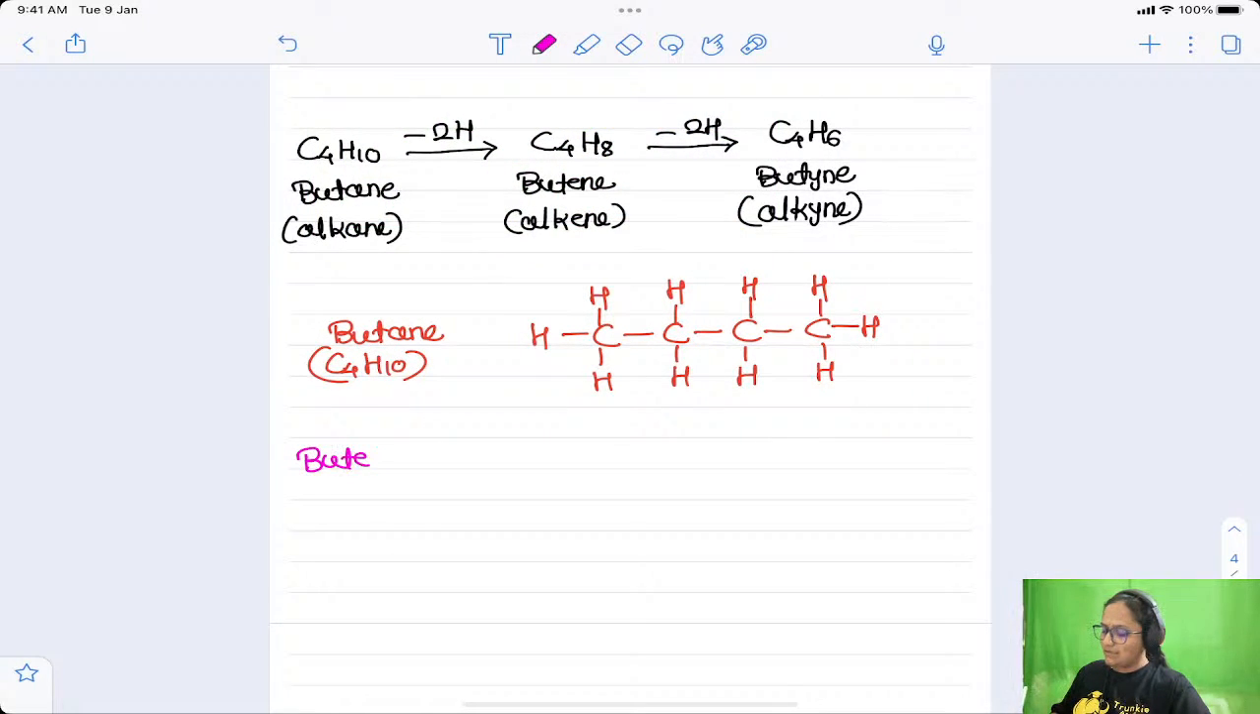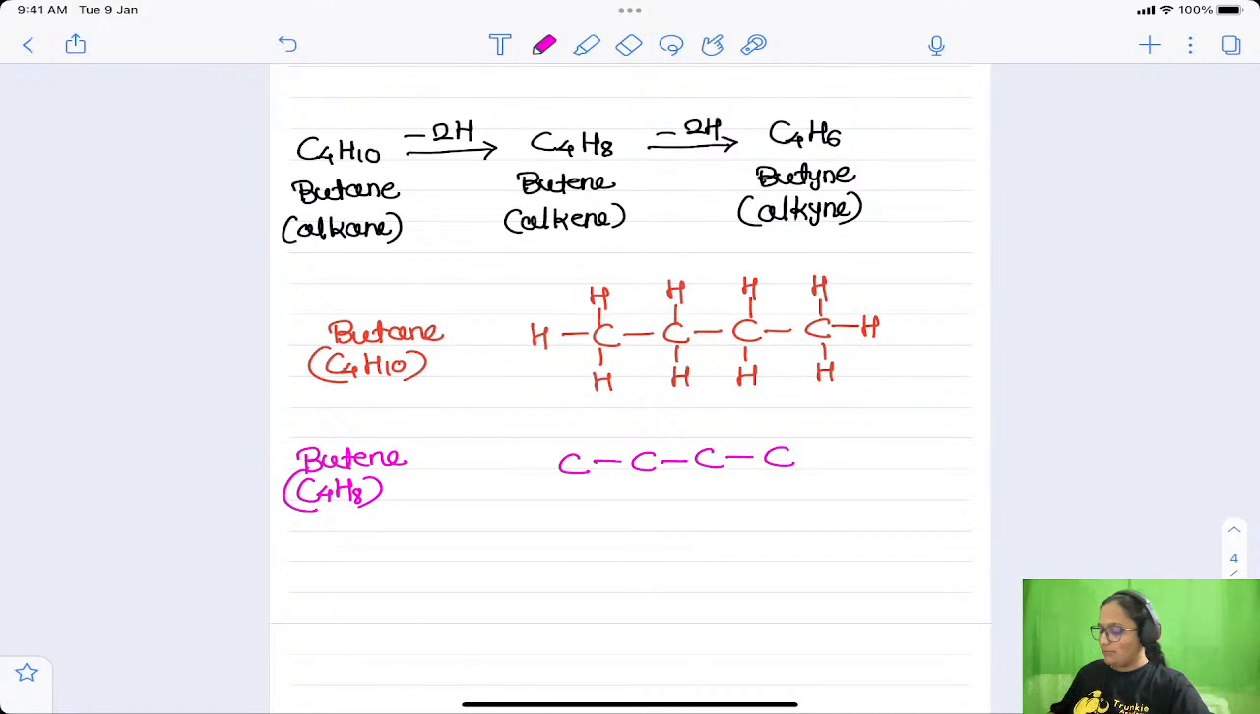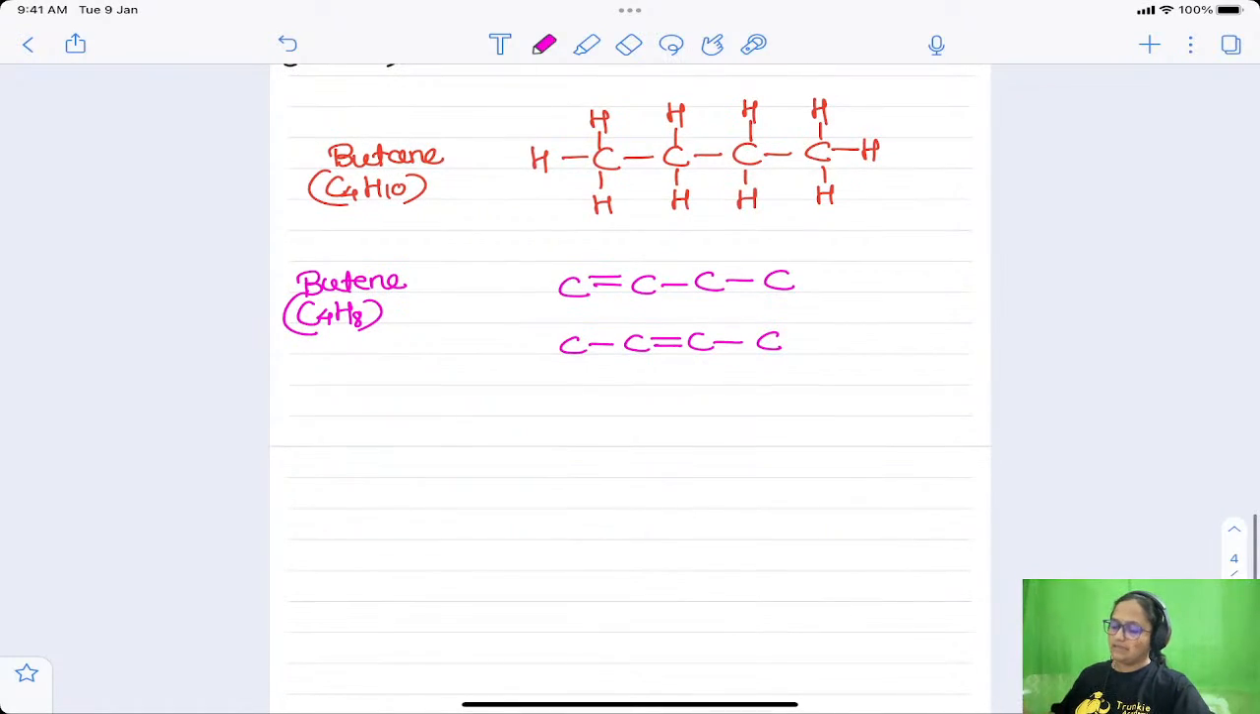Now here is the next thing I want to explain to you. C4H8 is the formula, and as I told you, there should be at least one carbon to carbon double bond. The double bond can be here, it can be here also. On the basis of the position of the double bond, we are going to have different IUPAC names for these butenes. Therefore I will draw both possibilities: the double bond between the first two carbons, or between the second and third.